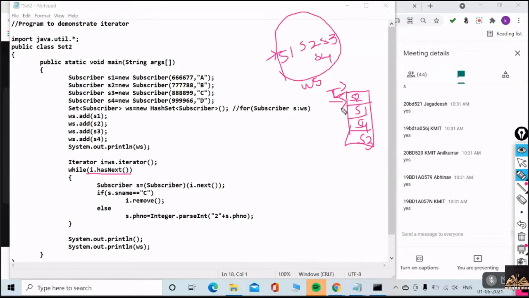Then I dot next is going to retrieve one object of your collection, whatever object is to be retrieved. And one more thing, guys, this next method will return a superclass object type. Okay, understood now?